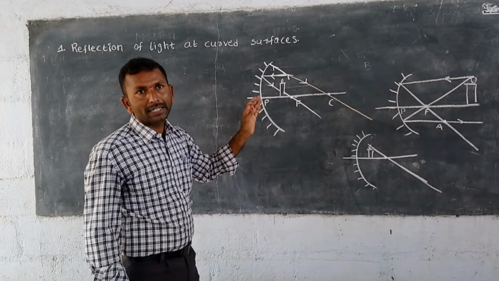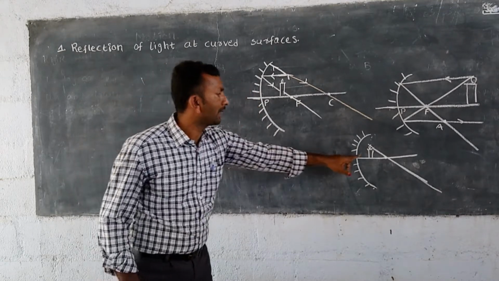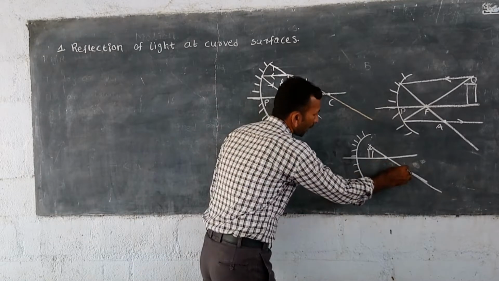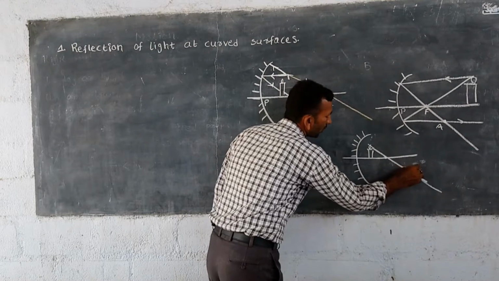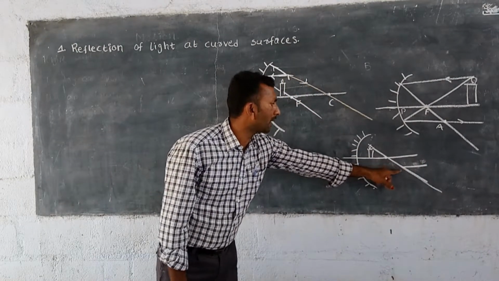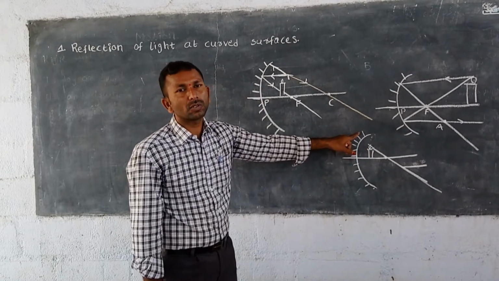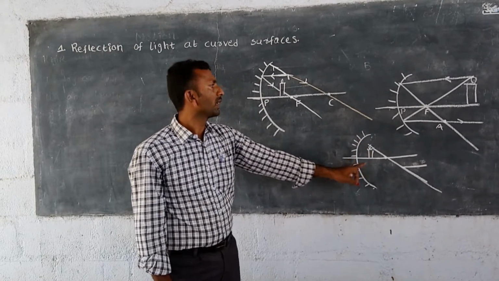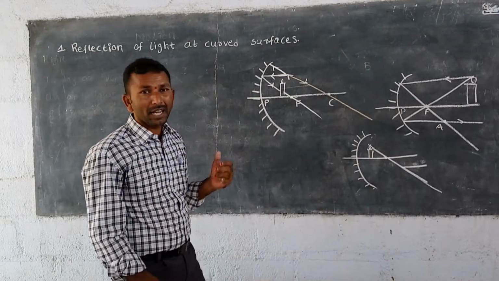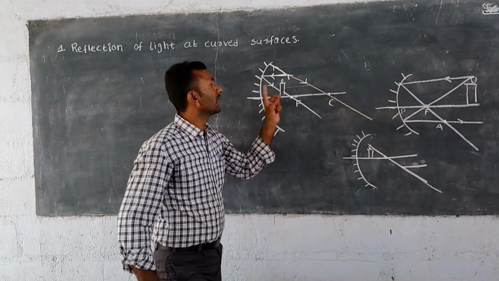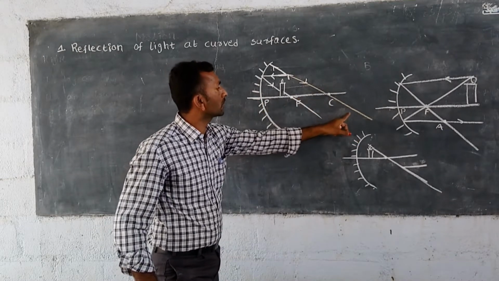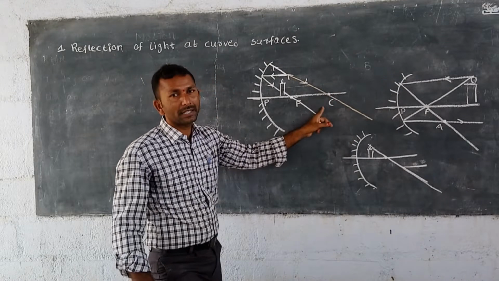And the second light ray we have taken is the light ray which is going through the focal point of the mirror, and after incidence on the surface, it will go parallel to the principal axis. But this light ray will not come back towards the mirror, and there is no chance to meet the mirror surface. That's why we are not taking this light ray as the second light ray. And we have another option. What is that? The light ray which is going through the center of curvature. The line which is going through the center of curvature we are taking here.